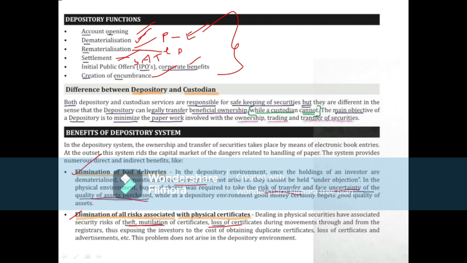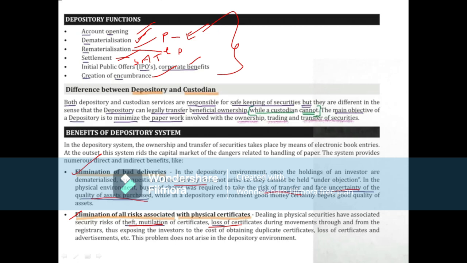Now, elimination of problems related to selling securities on behalf of a minor. Elimination of problems means that with physical certificates, minors are not involved in this trading. A natural guardian is not required to take court approval for selling demat securities on behalf of a minor, because these are online.